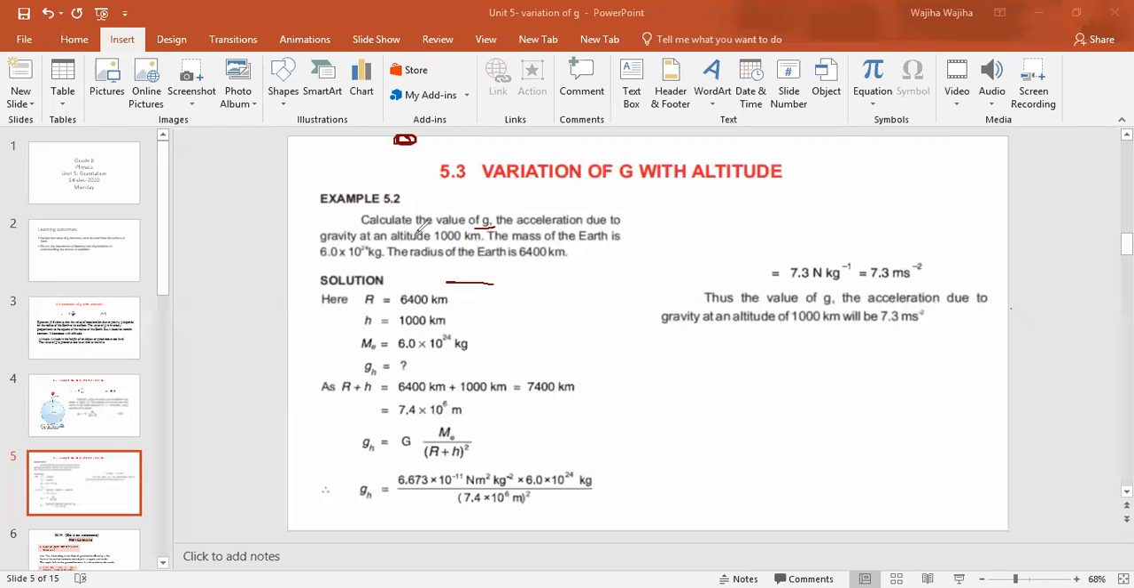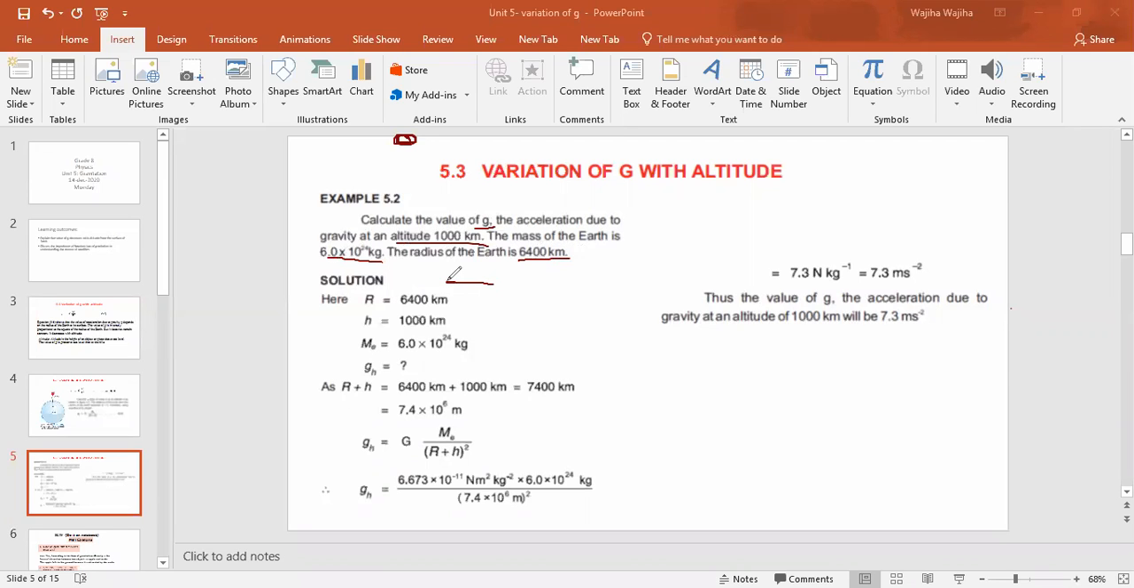The acceleration due to gravity at an altitude of 1000 kilometer. The mass of the earth is 6 into 10 raised to power 24 kg. This mass always remains the same because this mass is already calculated, right? The radius of the earth is 6400 kilometer. This radius also remains the same because the radius and mass of the earth cannot be changed.